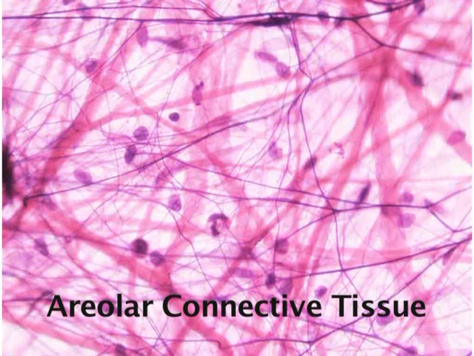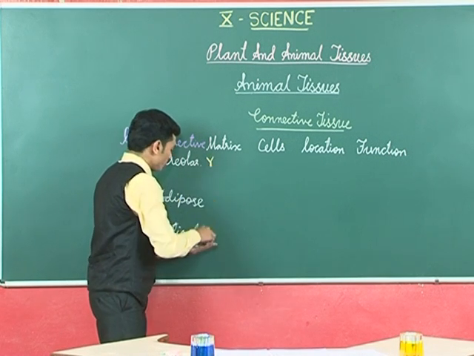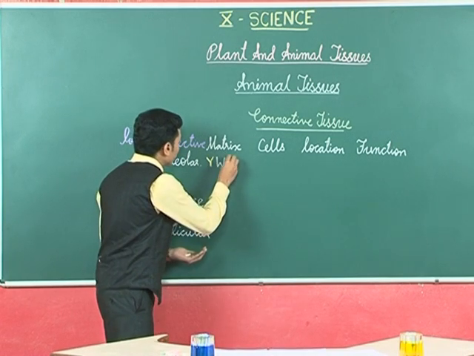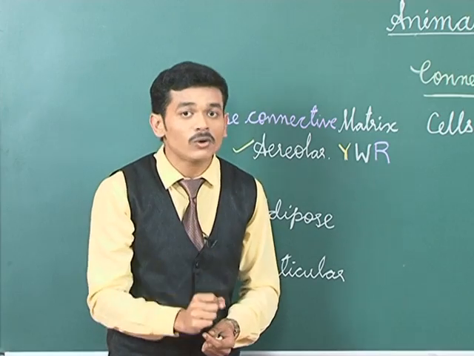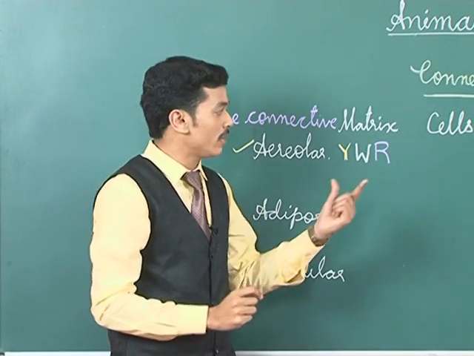Areolar connective tissue has yellow fibers, white fibers and reticular fibers in its matrix. So dear students, this areolar connective tissue has all the three fibers in the matrix.